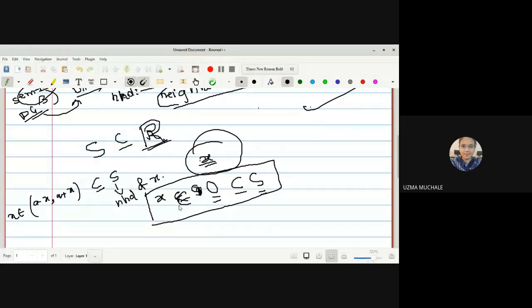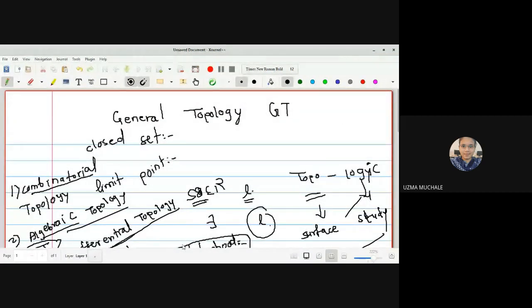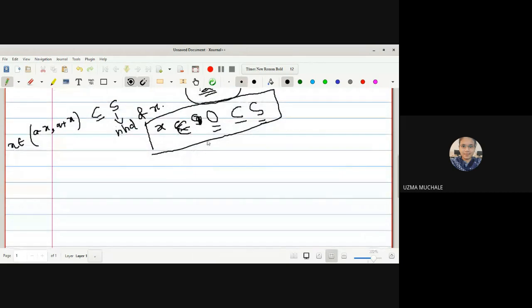Now let us come back. Okay. So we have firstly come to the neighborhood. Now we understand the neighborhood. After that we have to come to the definition of limit point. Then we'll go for the closed set. Okay. So before that, let me show you on the real line. If the concepts are clear on the real line, then we'll go for the topology.